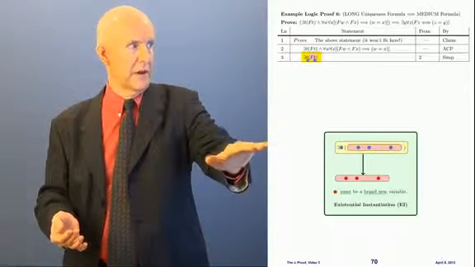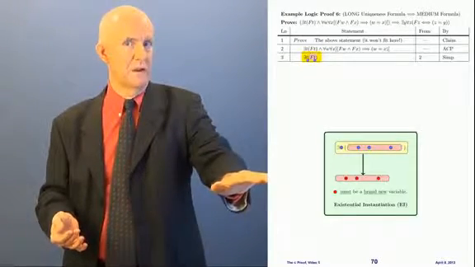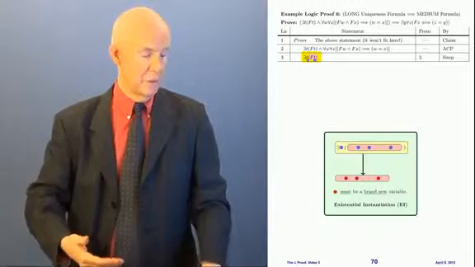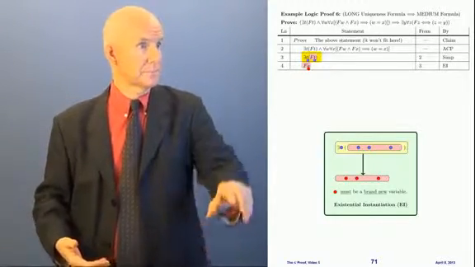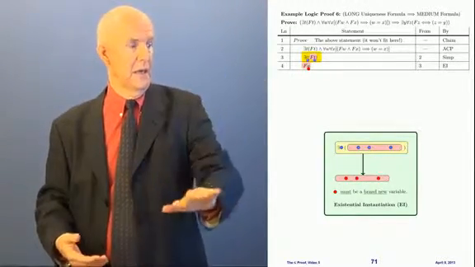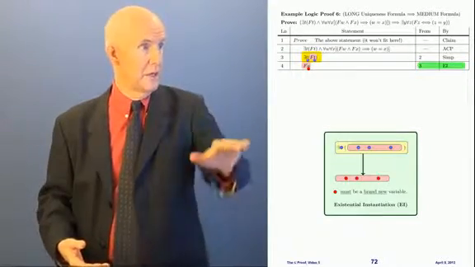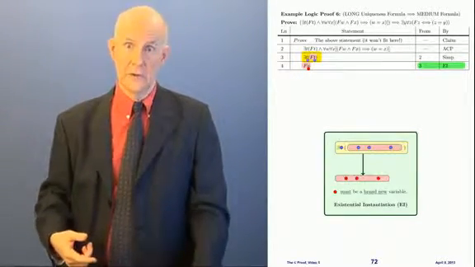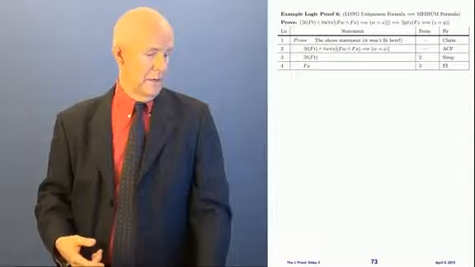So now I get to copy down the pink and put some new variable. It has to be a brand new variable. I'm going to pick A. So I'm going to get FA by this rule here. This is from 3 by EI. Okay? All right, now what?